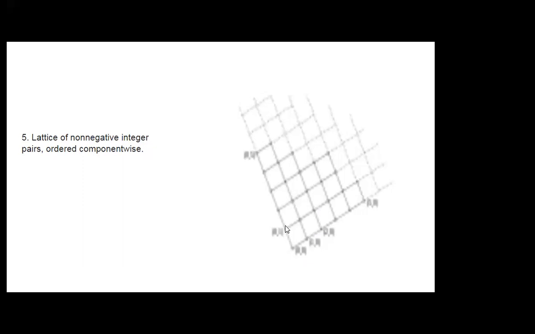And if this is 1, 2, 3, 4, then y will be 0. So 1, 0, 2, 0, 3, 0, 4, 0 will be the components here. This is the lattice of non-negative integer pairs.